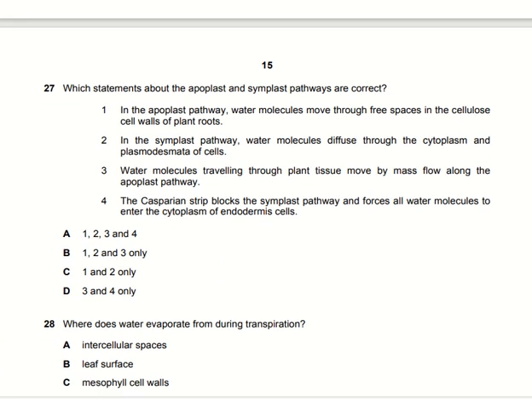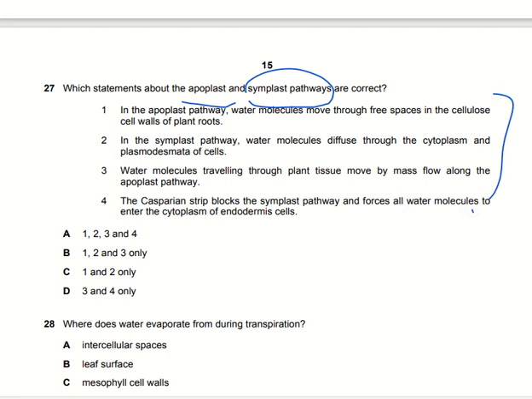Which statement about the apoplast and the symplast pathway is correct? As we know, the apoplast pathway is that in which the water molecules or any other material pass from one cell to another cell through cell walls only, not including the cytoplasm. So we have to find out that particular point which is related to it. In the symplast pathway, the plasmodesmata are involved, and there the cell wall is involved as well as the cytoplasm. So let's read the statements given below.